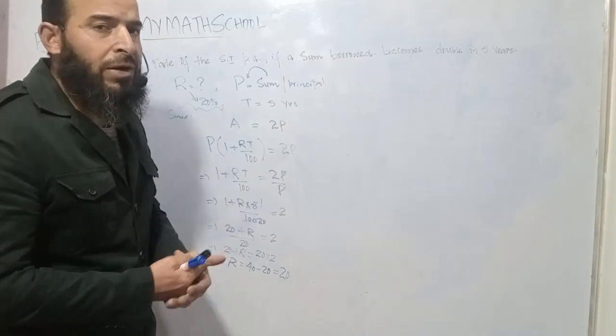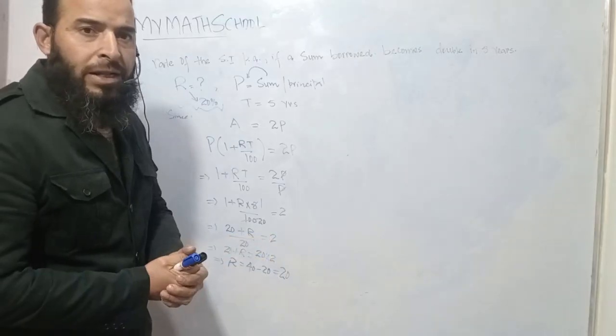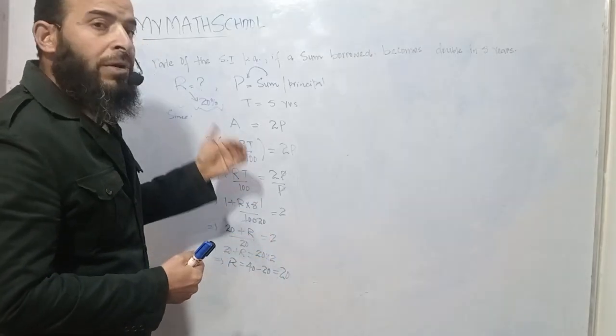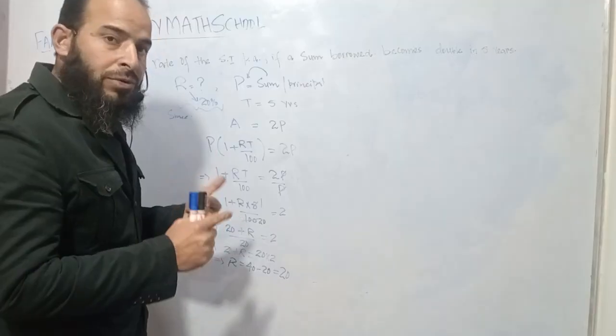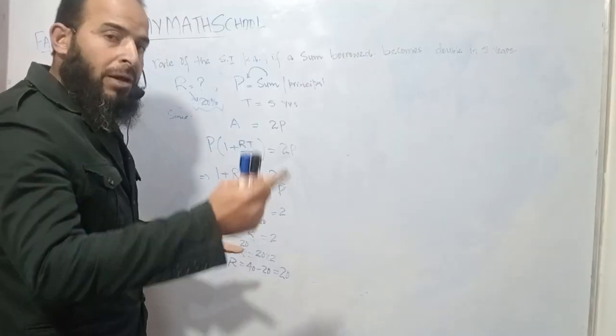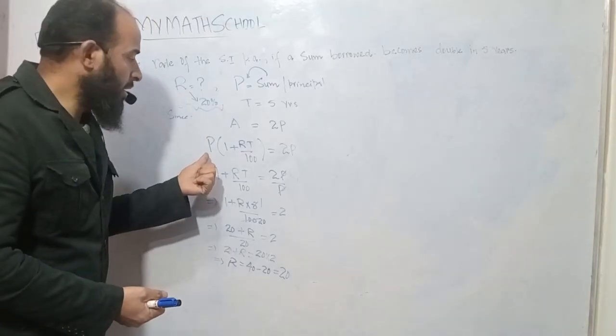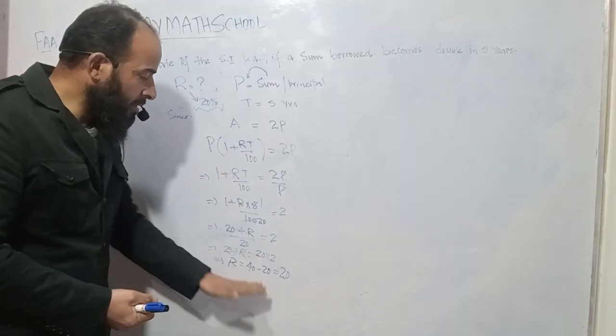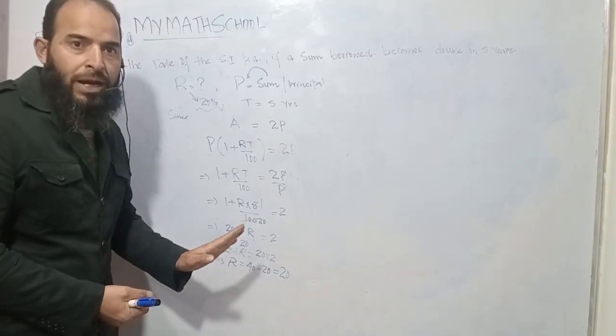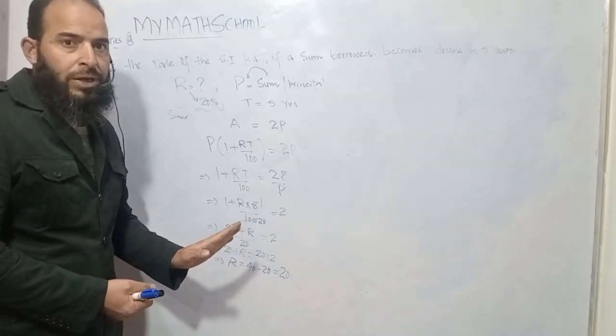That means after 5 years we have to give him back not just the sum, but the amount, which is principal plus interest. So this is the formula for the amount, and from this we get the rate is 20. Hope that you may have understood this question.